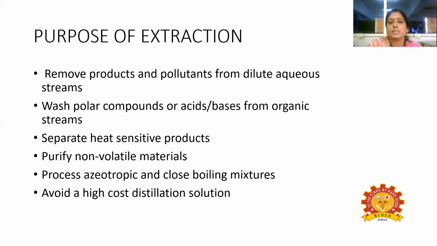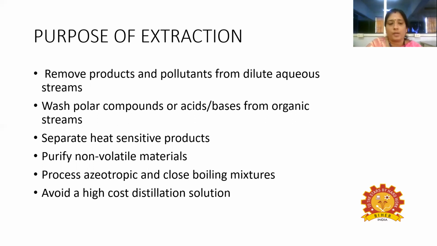To remove products and pollutants from the dilute streams, wash polar compounds or acid base from the organic streams, separate heat sensitive product. Because we can go for distillation process for separating the liquid mixture, but if the liquids are highly heat sensitive, then we cannot go for distillation process.